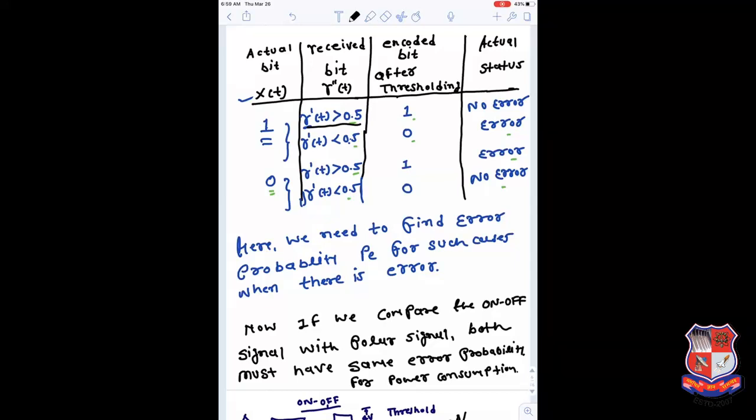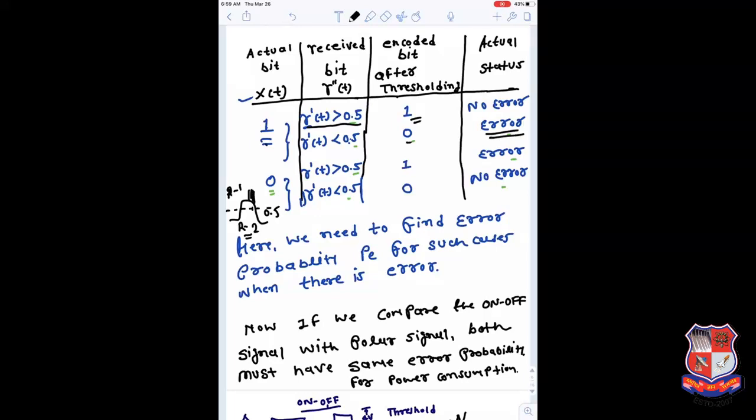it falls in the region defined here. So how do you define this region? This is the threshold, 0.5, region number 1 and region number 2, and this is a pulse. So if R dash of t still remains in the region greater than 0.5, there is no error, because 1 can be decoded as a 1. But if R dash of t falls in the other region, it can be decoded as a 0, but the bit which was actually transmitted is 1, so there is an error.